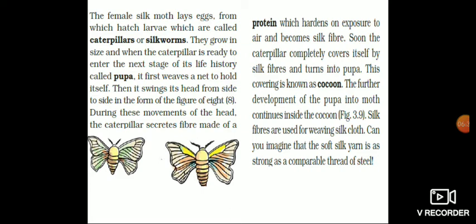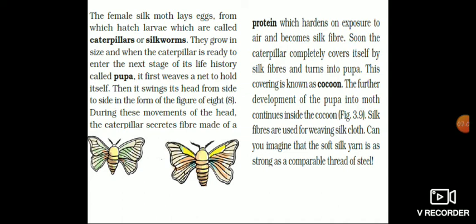So I'll repeat again. First, the eggs are laid on the leaves of mulberry and the caterpillars develop. The caterpillar starts to spin its cocoon, and as it moves, it secretes a fiber made of protein, which hardens on exposure to air.